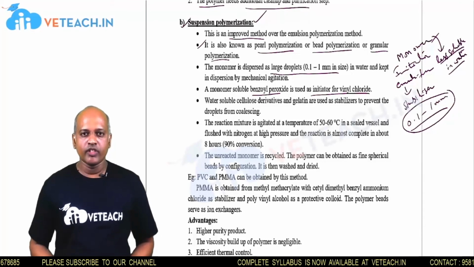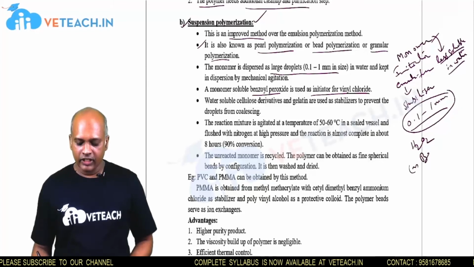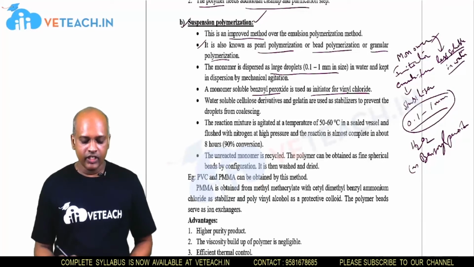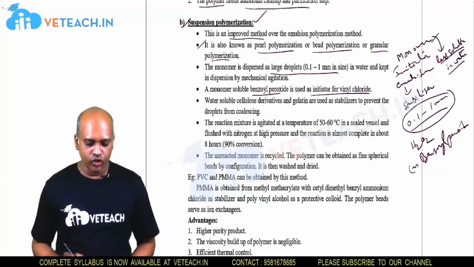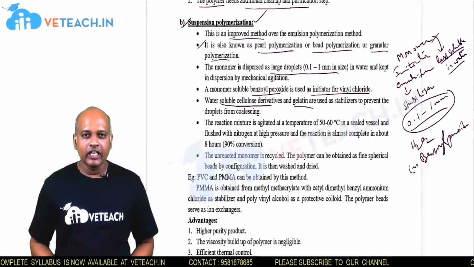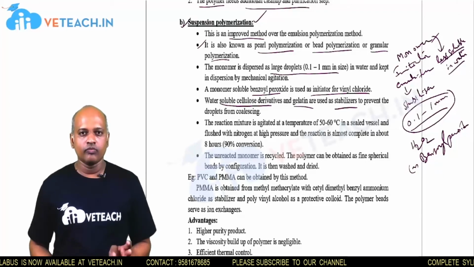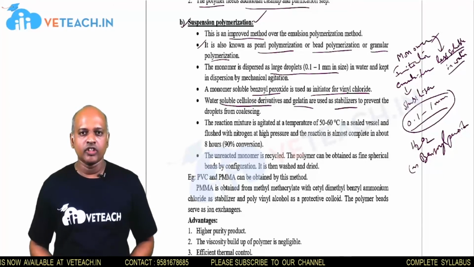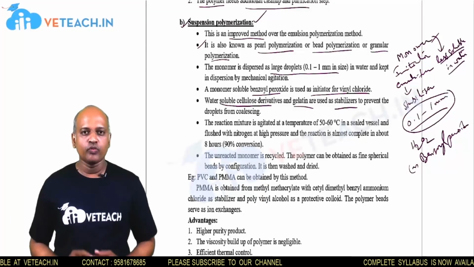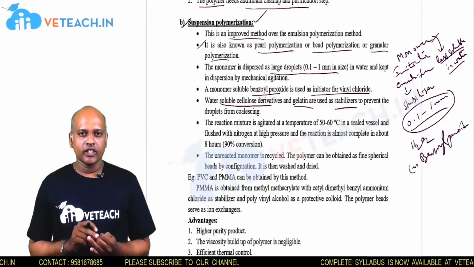Next one, the initiator for the formation of vinyl chloride can be benzoyl peroxide. So in this polymerization, peroxides like H2O2 or benzoyl peroxide are used as the initiators. Next one, water soluble cellulose derivatives or gelatin can be used as stabilizers in this suspension polymerization process. So the main ingredients for the suspension polymerization are monomer, initiator and stabilizer.